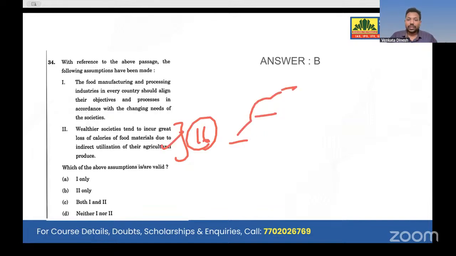Again, come to option A. Assumption 1, if you see clearly, it is not supported in the passage. It does not discuss food industries. It does not discuss food processing. It was not discussed in terms of consumption patterns or efficiency. Then how can we take it?